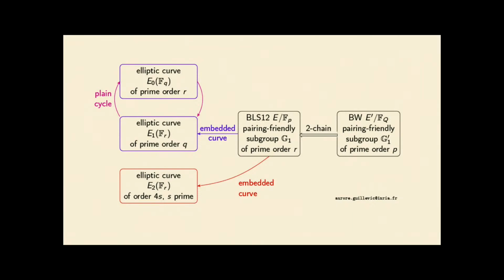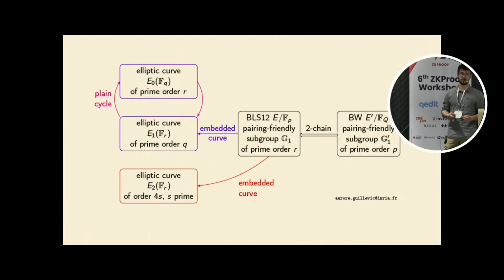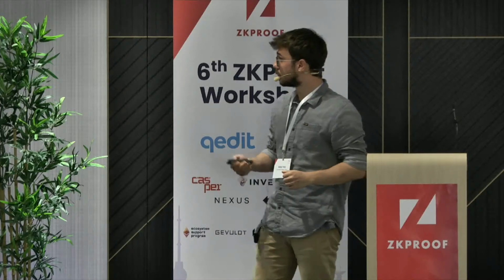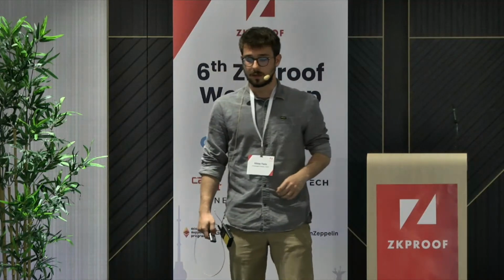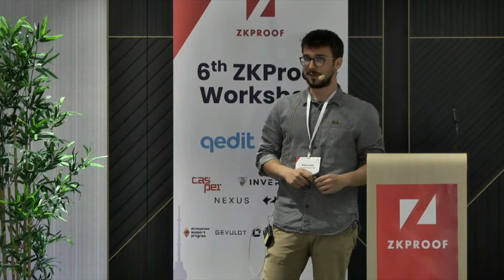And then in the last step, we move from one of the curves to one that supports pairings in order to perform the committed relaxed Groth16. And thank you very much to Ogo Gijevic for the construction. And this is all. Thank you very much.